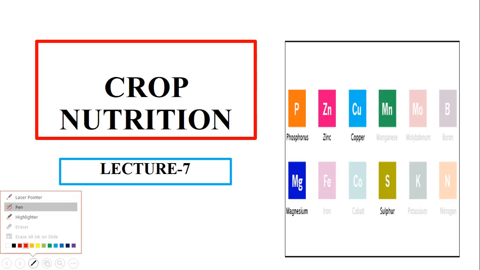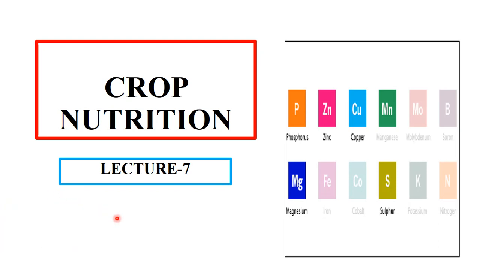We'll be studying about crop nutrition. As we know, nutrient management for the crop is one of the important aspects of crop production. So in this lecture we'll be studying about different nutrients which are required for the plants and how they function in the plants, as well as their deficiency symptoms and their management. So let's get started here.